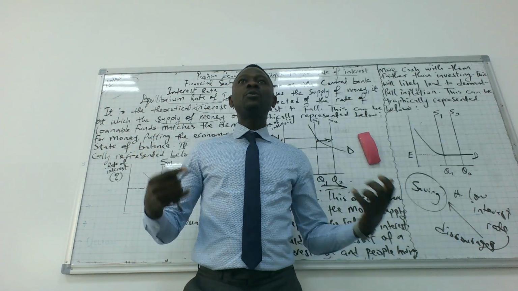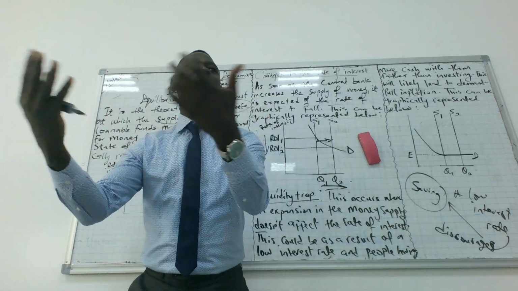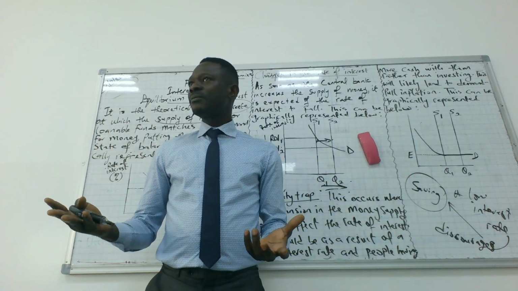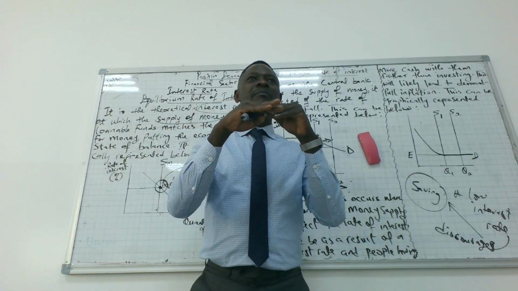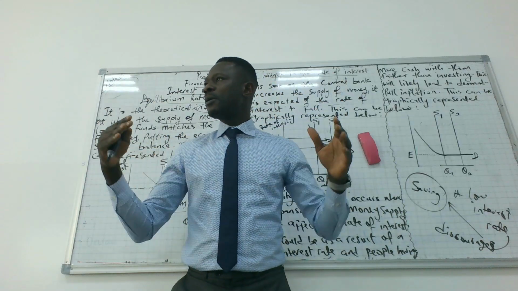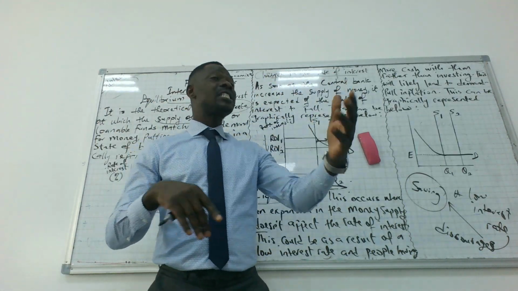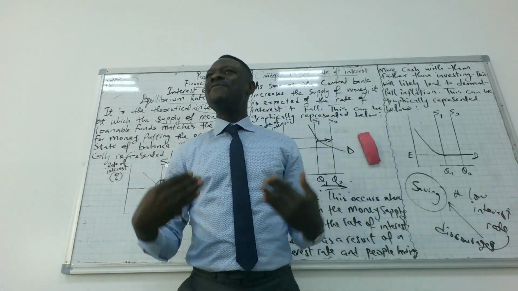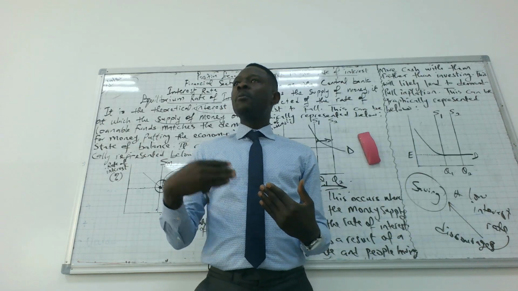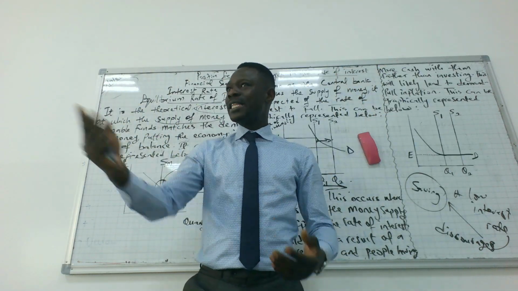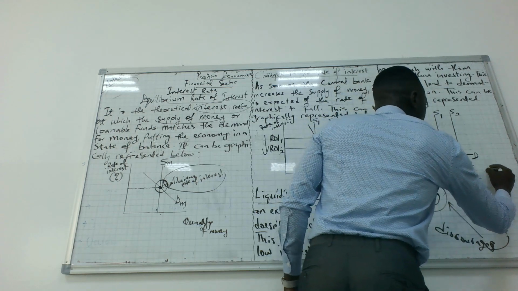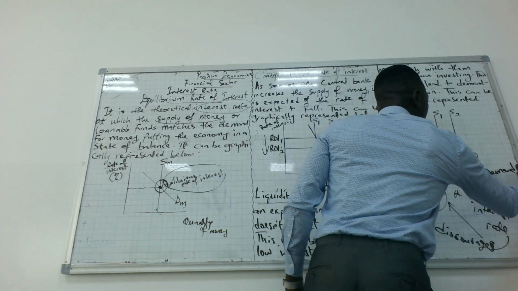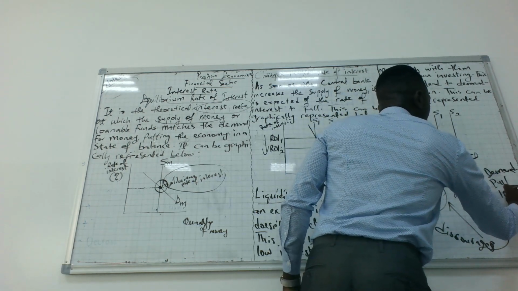So there's liquidity trap. Liquidity means having access to money. Liquid means money. But here, there's liquidity trap because money is not flowing within the economy. People keep it. So they start spending rather than saving. Mostly they spend on importation, and that will bring about what we call demand pull inflation.